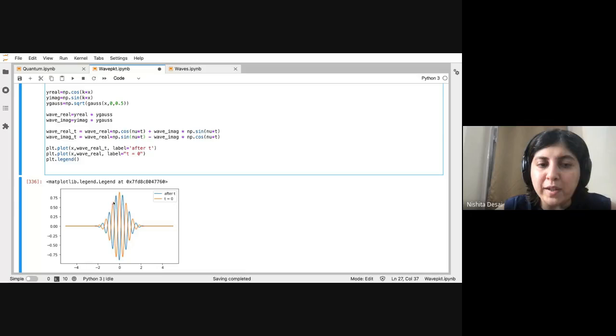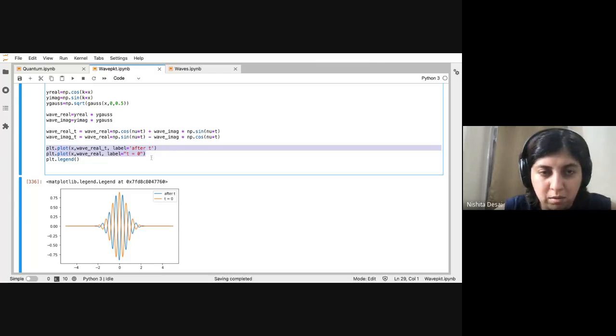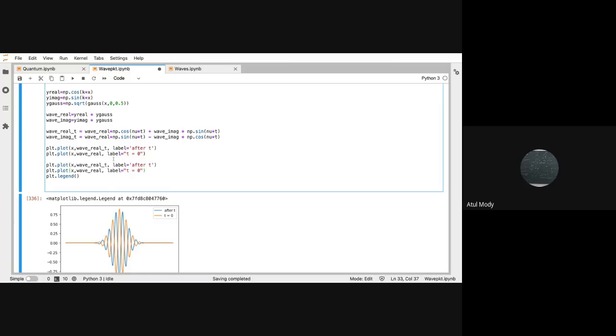This is the phase change only in the real component. We can also do the phase change in the imaginary component if we want, and plot that as well. Can I interrupt, Mahesh? Yes. e raised to i theta is cos theta plus i sin theta, so the real part and imaginary part are always pi by 2 apart.